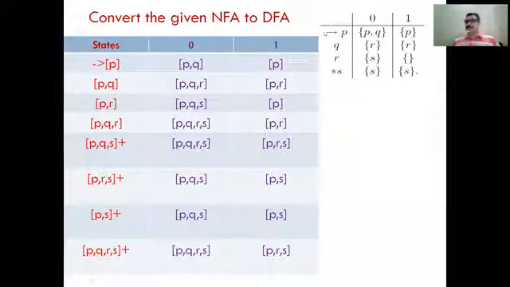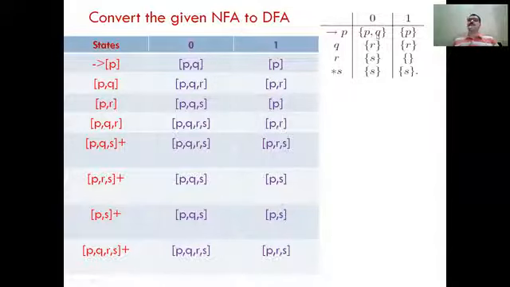P is the initial state because it is marked by an arrow, and S is the final state, marked by an asterisk. On input 0, you move from P to P, that is a self loop, as well as from P to Q on the same input 0.